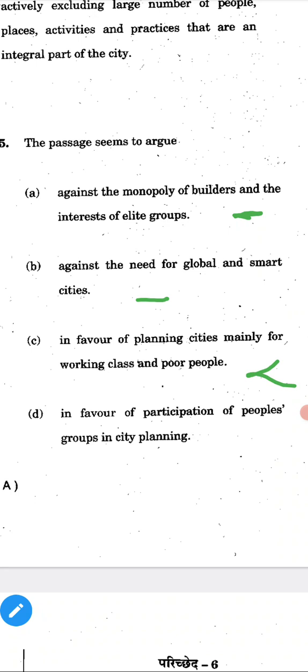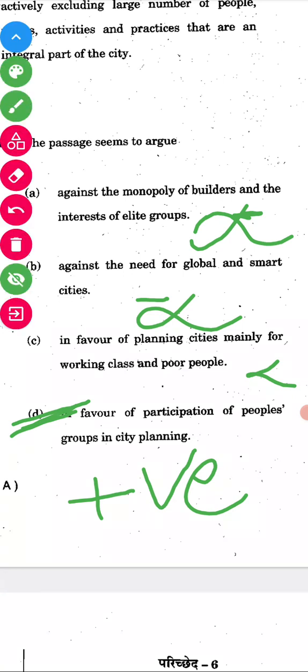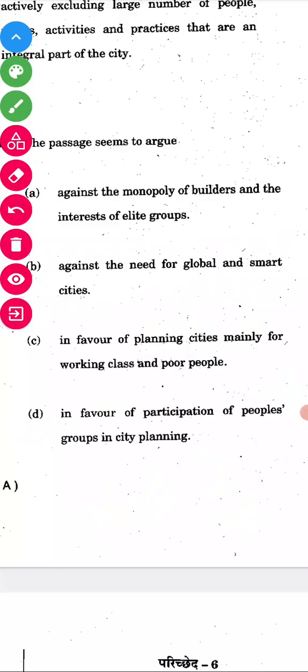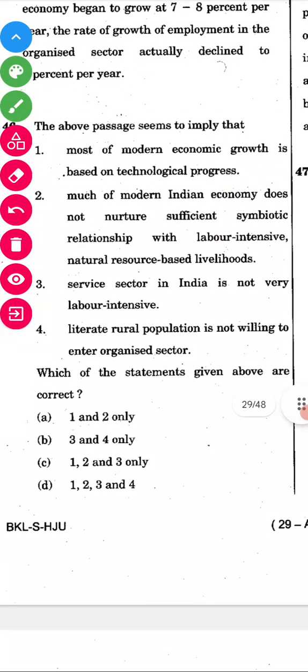Okay, participation of people's groups. This seems to be a positive statement compared to any other. It seems to be positive, so we'll go with it. Option D is the right answer for this question. If you have any doubt, you can go through the official answer key of the UPSC. Then only you can understand.